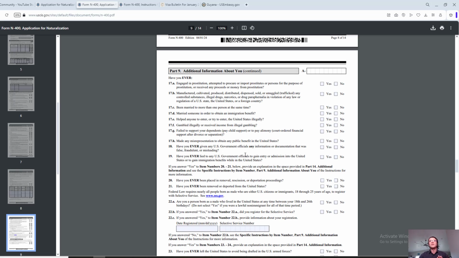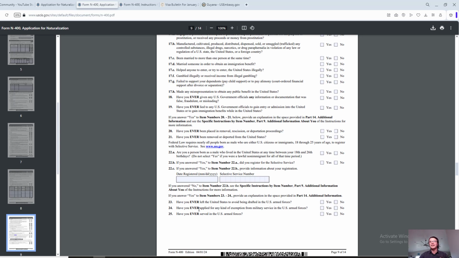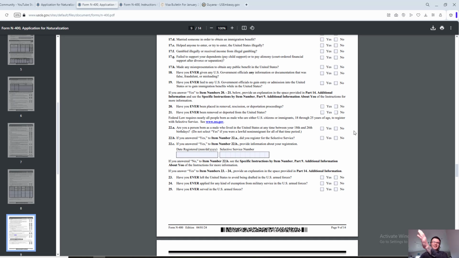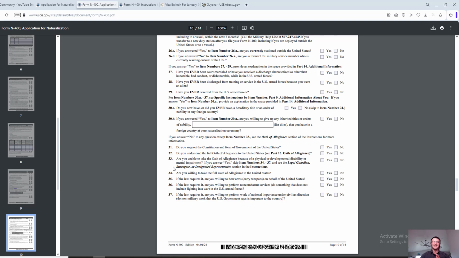These ones are more immigration related. If you have ever been placed in some kind of deportation or removal proceedings, if you have ever left the United States to avoid being drafted into the armed services, and so forth. Read through them very carefully. Obviously answer truthfully. I'm not going to read through the whole list because you can see a lot of them.